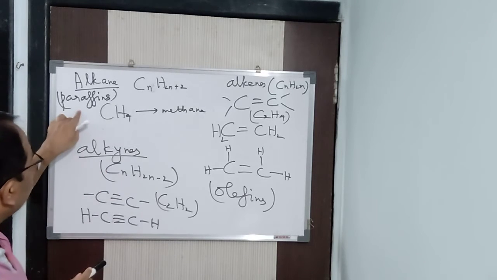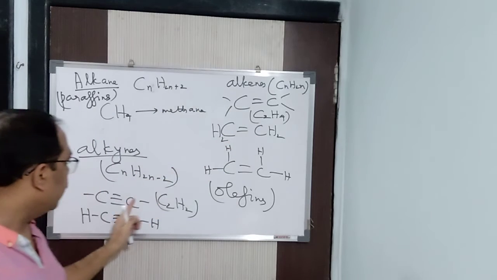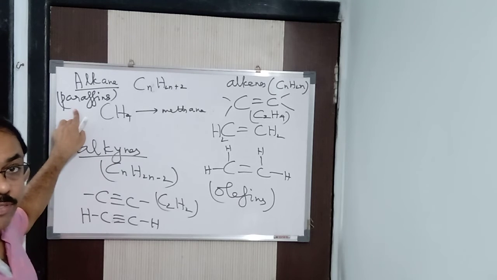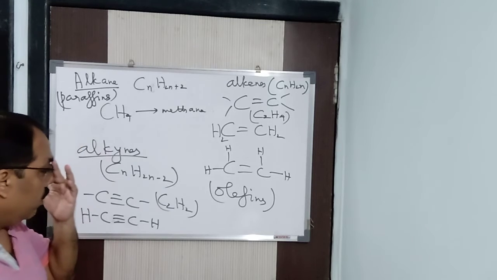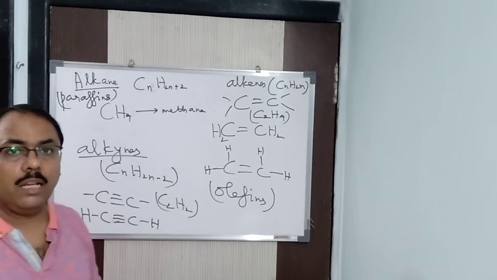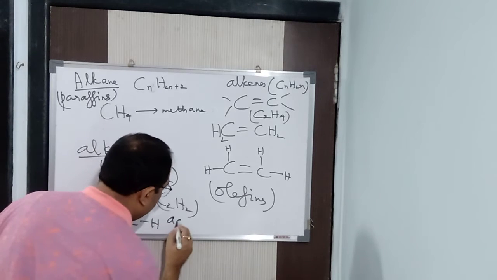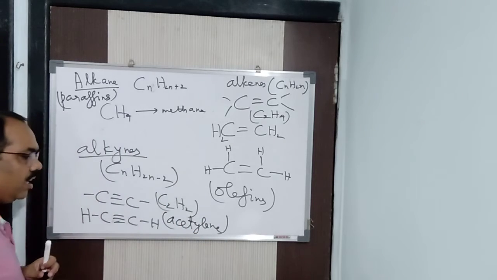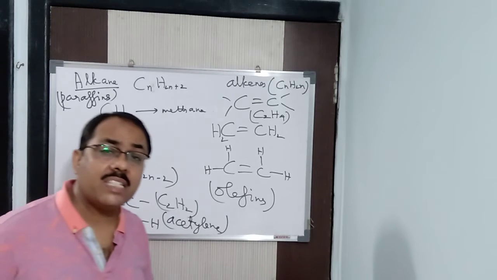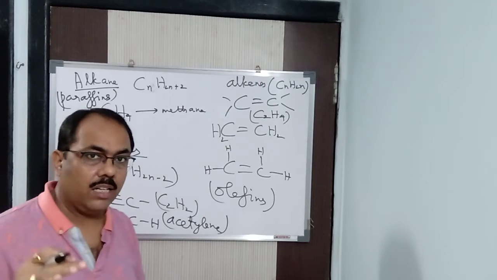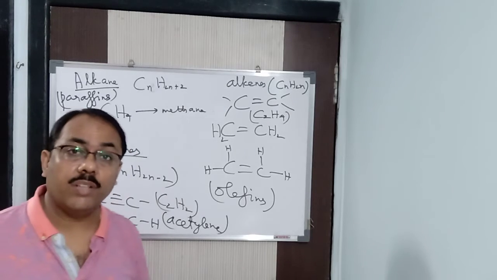So the name of this alkyne series also starts from acetylene. As this is known as paraffins, this is known as olefins, similarly, this is known as acetylene. Why is it called paraffins? I said it is less reactive. Para means little or less and fins means affinity or reactivity. Why is it called olefins? Because it's an oily compound. Why is it called acetylene? Because the common name of the first compound, ethyne, is acetylene. So the series has got its name from the first compound, and hence it is also called the acetylene series.